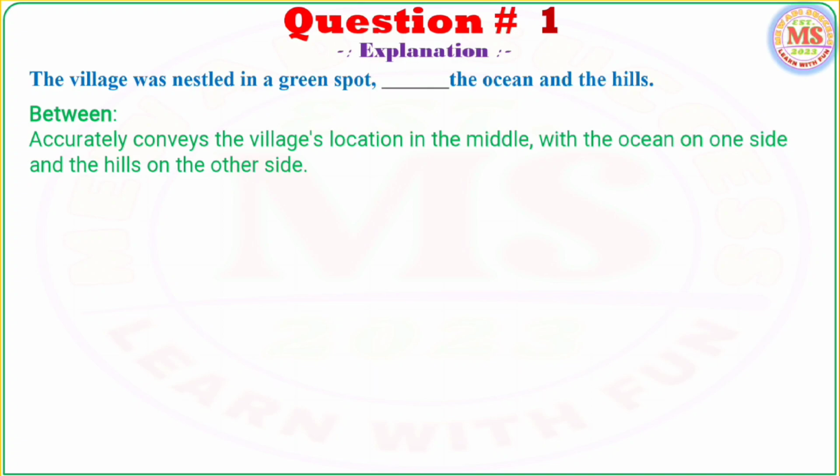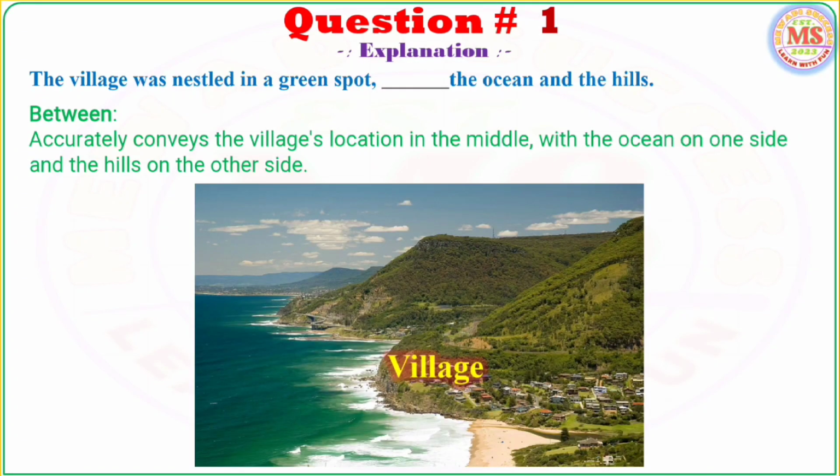Between accurately conveys the village's location in the middle, with the ocean on one side and hills on the other side.